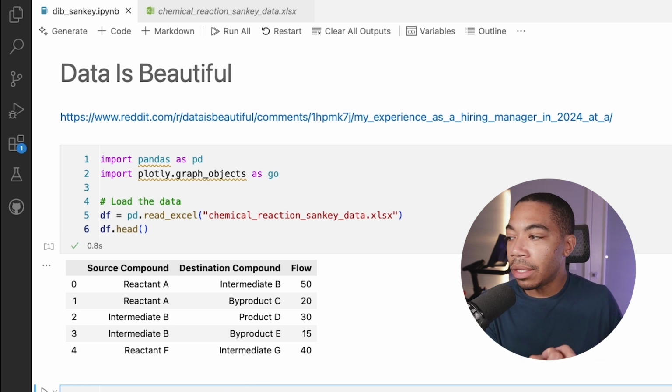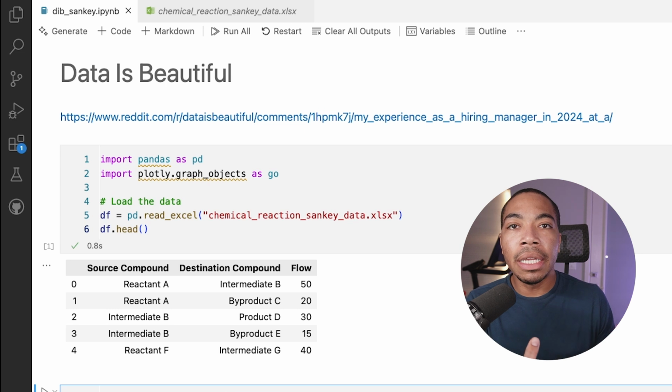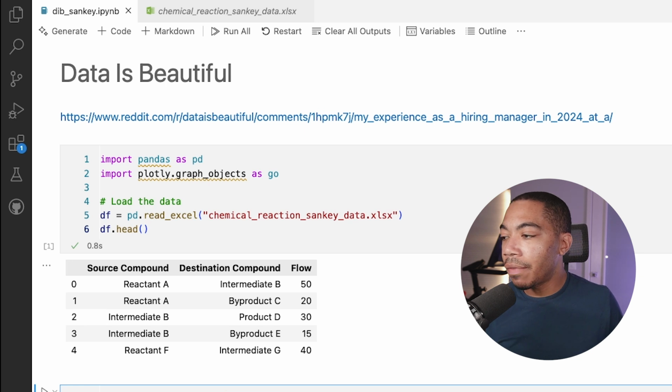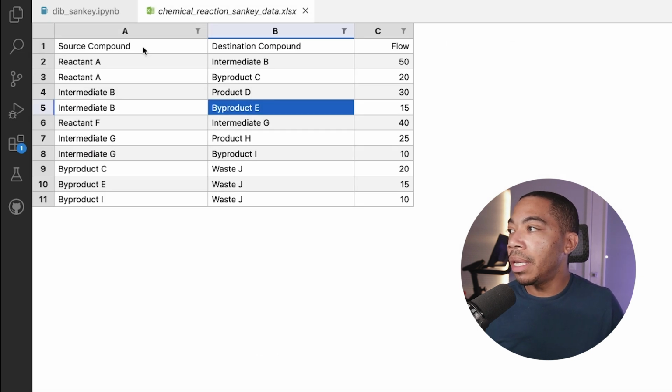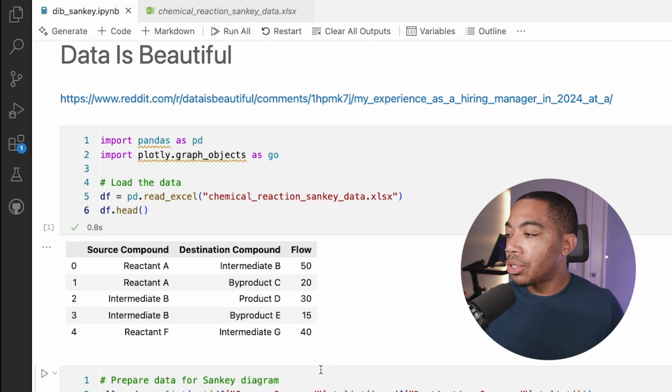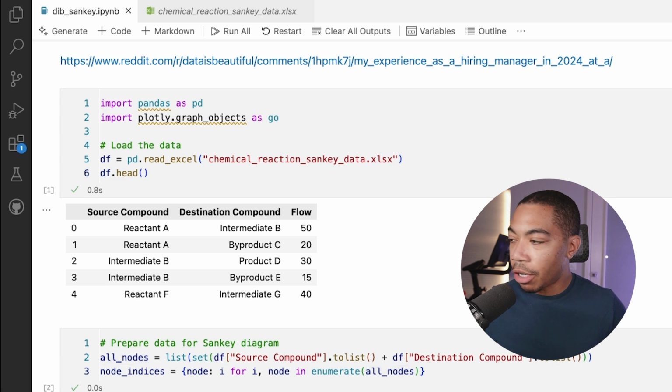So we need to create nodes and indices so that we can actually help the figure understand how to map the flow of our data. And so to do that, we're going to create a list of unique source compounds and destination compounds. Recall that will be these compounds here and these compounds, or this column there. When we do that, we will also enumerate those nodes. So let me run this cell, and then I will show you what the all nodes variable looks like.